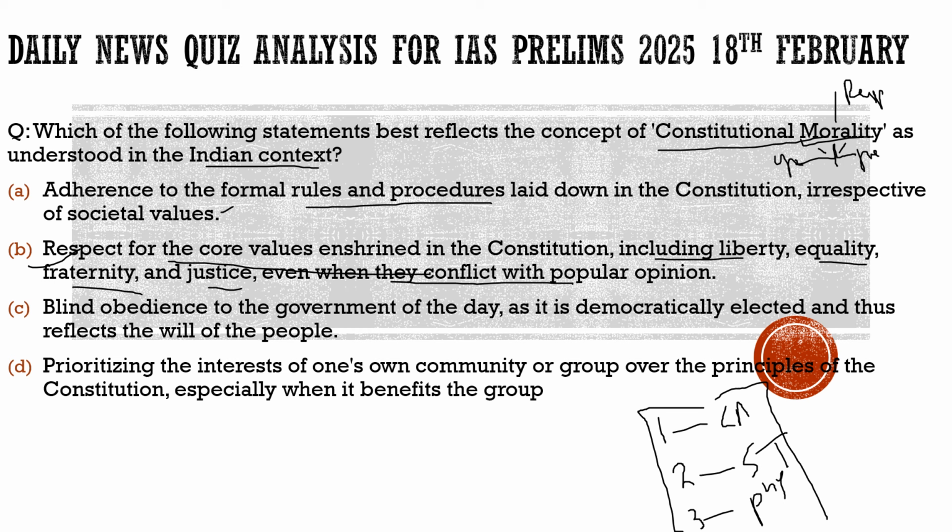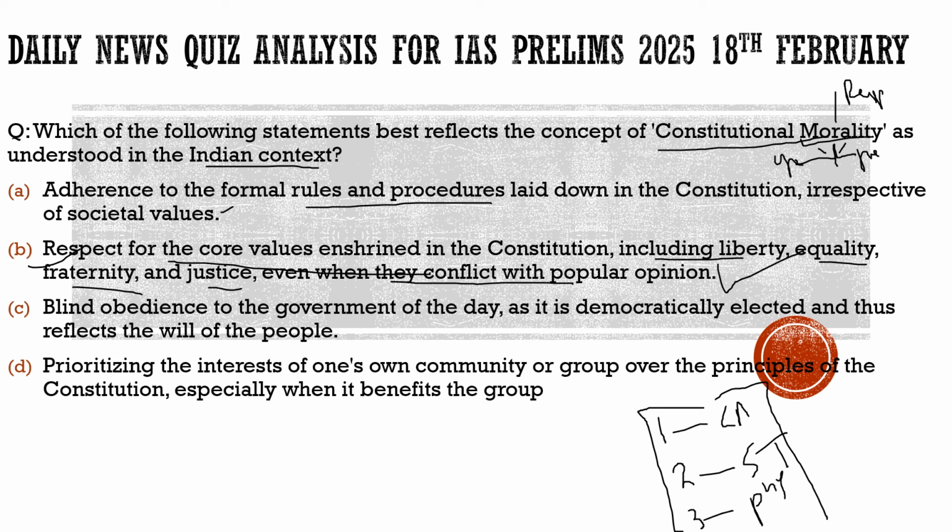So this is the correct option, the correct definition for the question, which asks which statement best reflects the concept of constitutional morality as understood in the Indian context. Second statement: respect for core values enshrined in the constitution, including liberty, equality, fraternity, justice, even when they conflict with the popular opinion. This is exactly what it is talking about.